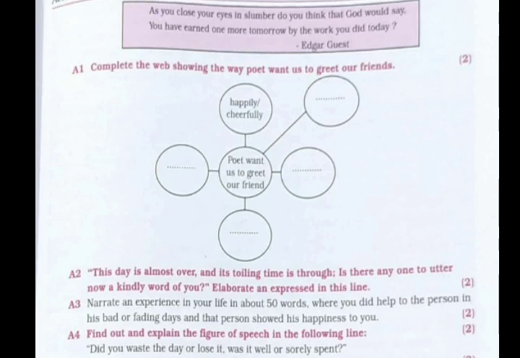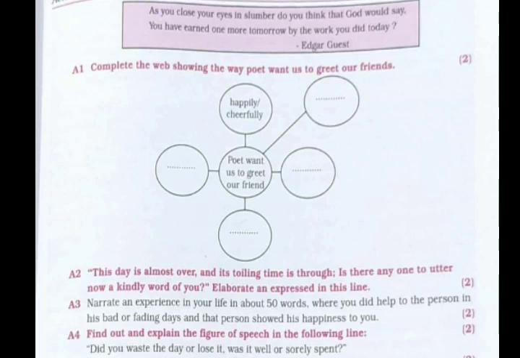And let's see question number 1A, which is a web given, that is complete the web, which is actually a global understanding type of question. You will directly get the answer from the passage. And again A2 type question is inference or interpretative or analysis type of question. As you can see in this question, an expression from the poem is given and you have to elaborate it in your own words, and yes, of course, according to the poem.